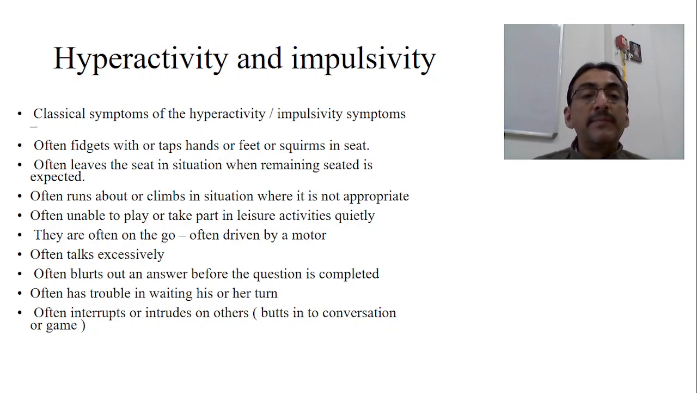Now, hyperactivity and impulsivity, how to identify? Classical symptoms: often fidgets with or taps the hands or feet, or squirms in the seat. Often leaves the seat in situations where remaining seated is expected. The teacher says remain seated, but he leaves the chair. Often runs about or climbs in situations where it is not appropriate. Often unable to play or take part in leisure activities quietly. Then they are often on the go, that means always on the move.